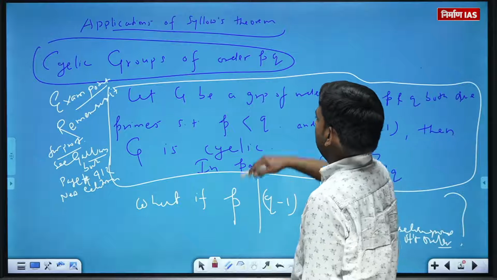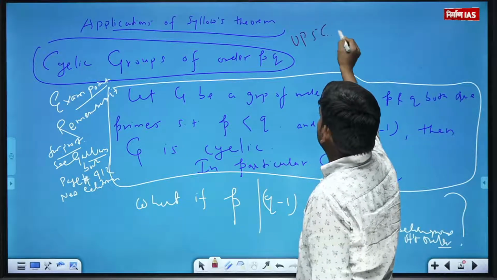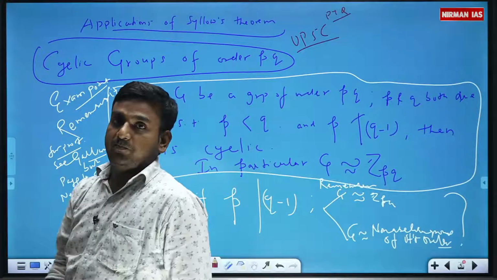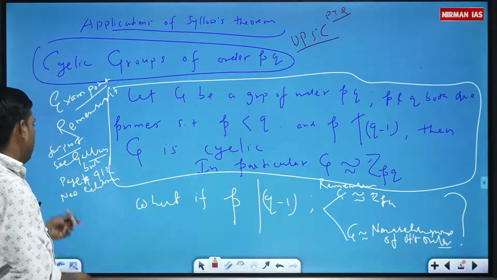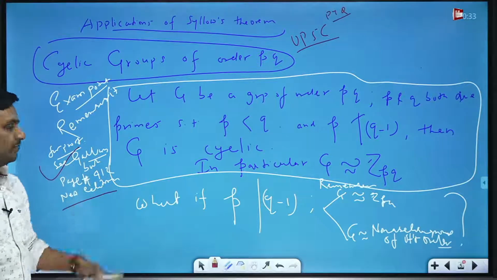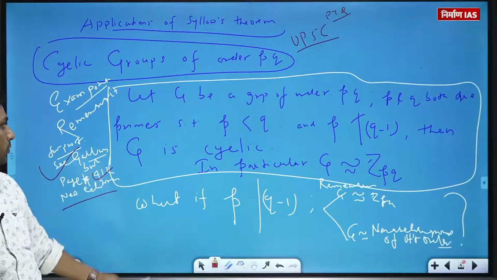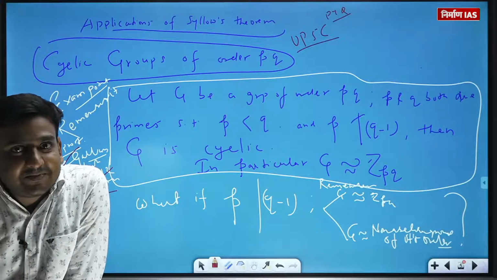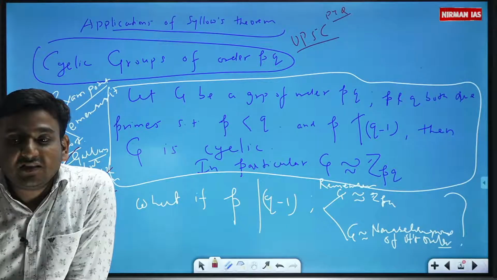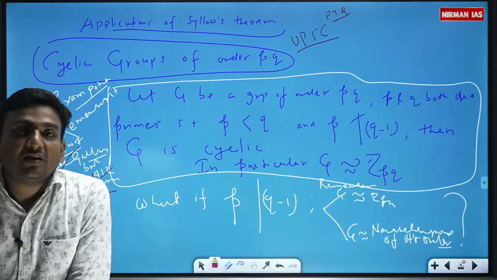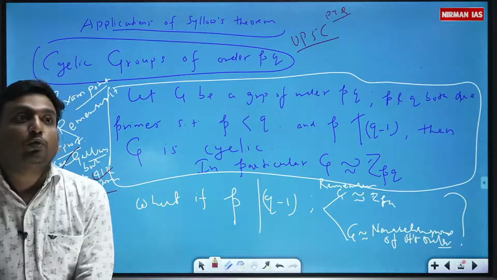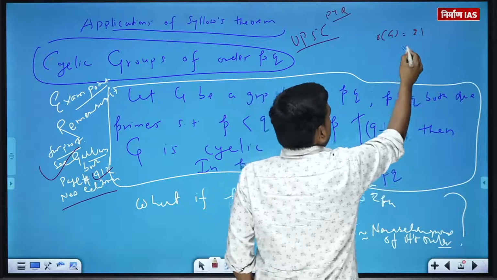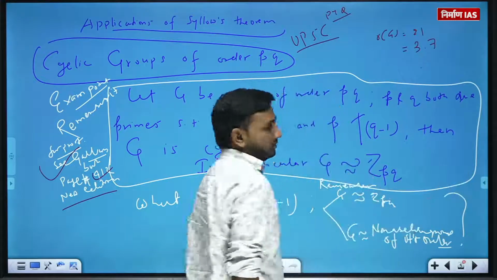Application of Sylow theorems, again a UPSC PYQ indication. Dear aspirants, the application of Sylow theorems is given in the Gallian book. If you want to refer, you can go through page number 412 in the latest edition. For me, this statement is very, very important. But the question I asked at the start: if G is a group of order 21, let's say, then it can be written as 3 into 7.